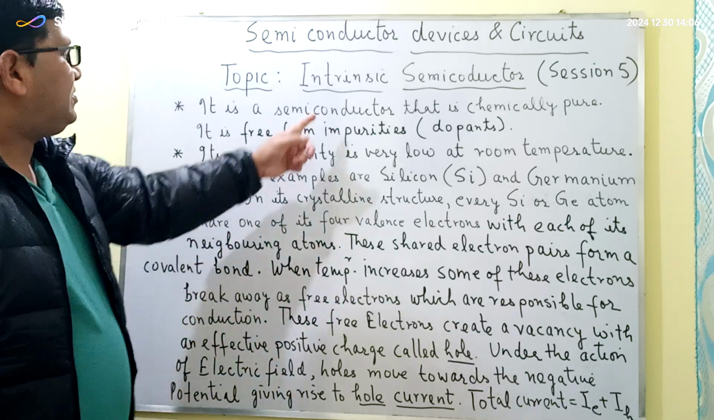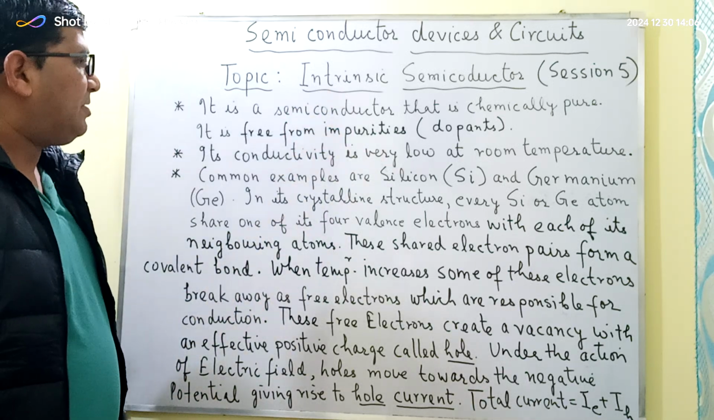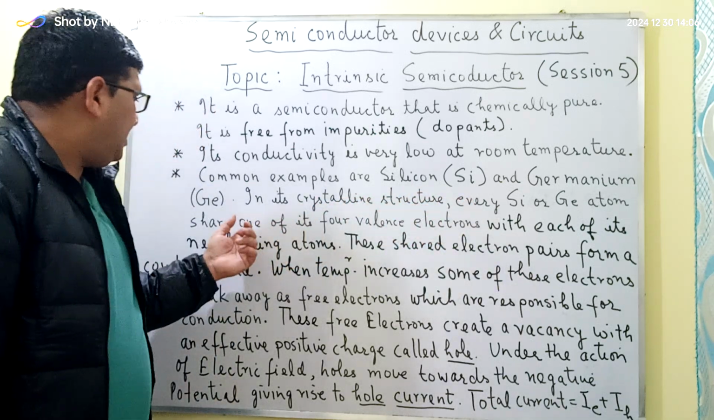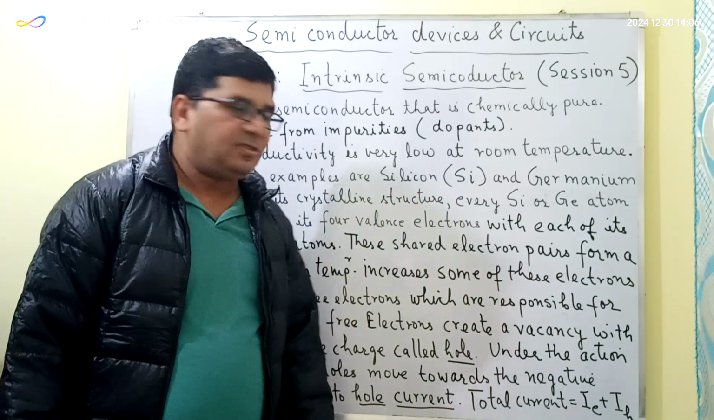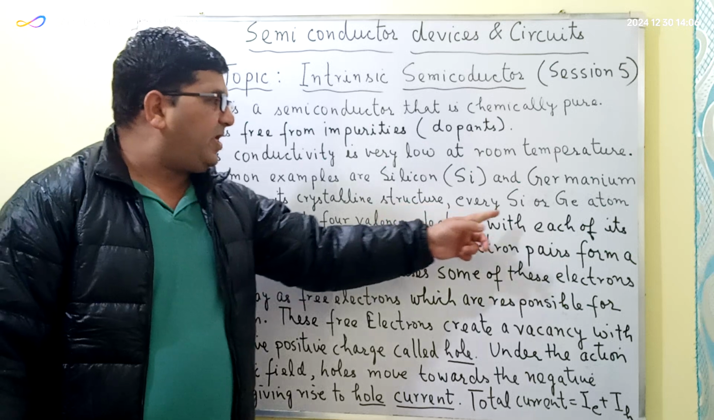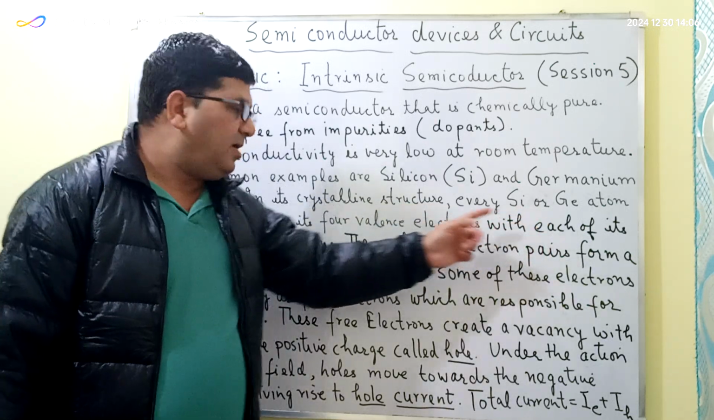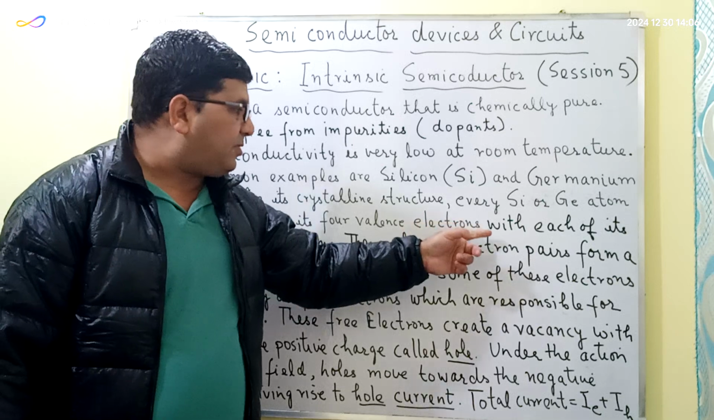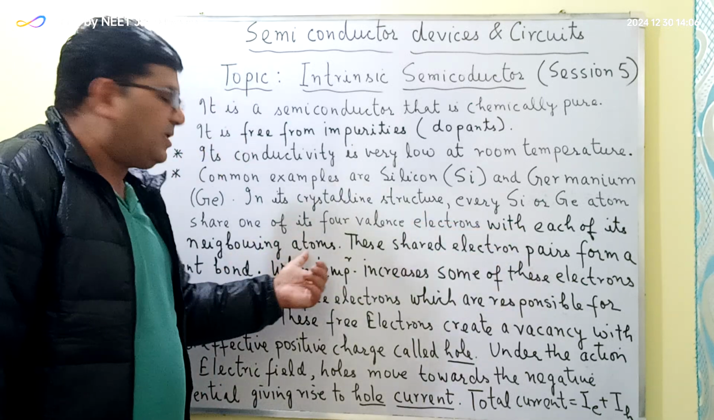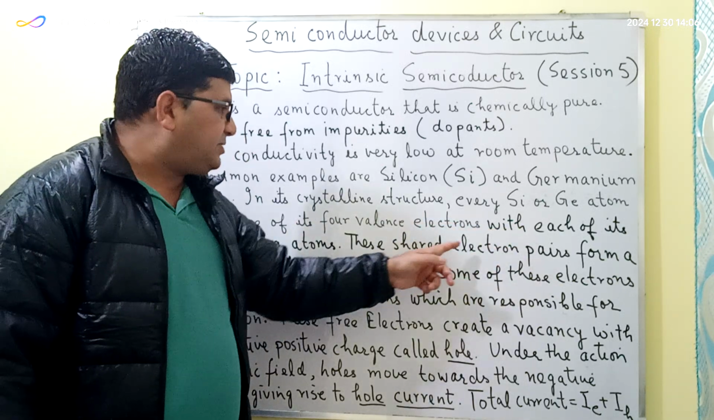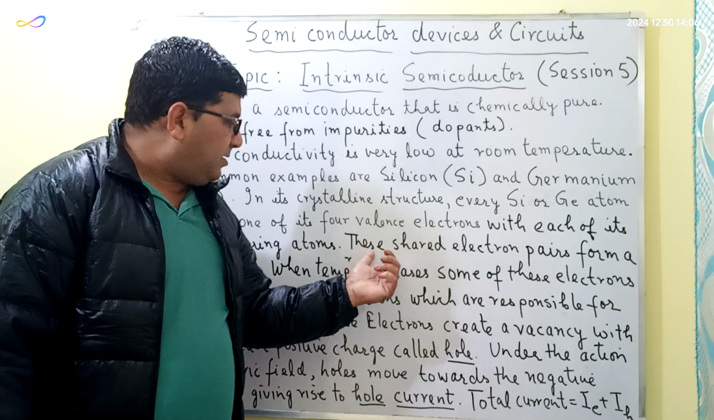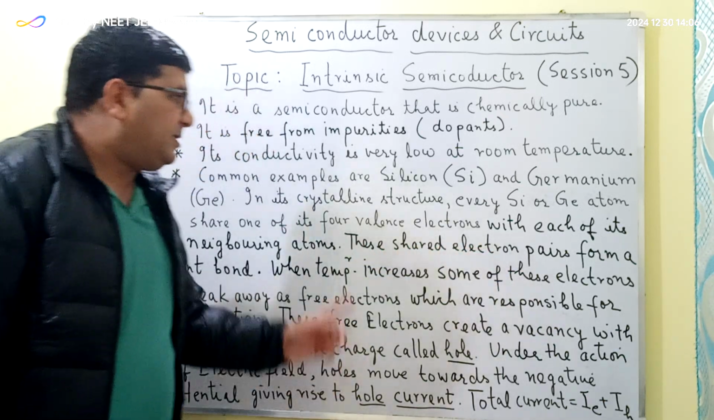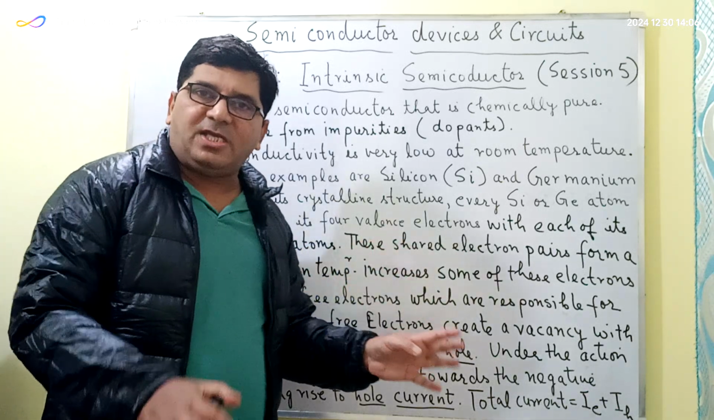Now the common examples of the intrinsic semiconductors are silicon and germanium. The silicon and germanium atom consists of 4 valence electrons. In the crystalline structure, every silicon or germanium atom shares one of its 4 valence electrons with each of its neighboring atoms. As a result of this sharing, the shared electron pairs form a covalent bond, and this covalent bond exists at room temperature.